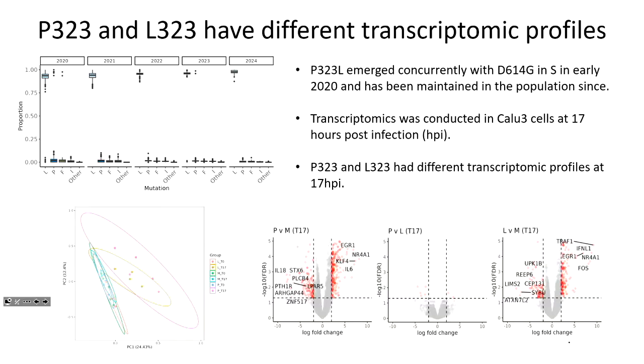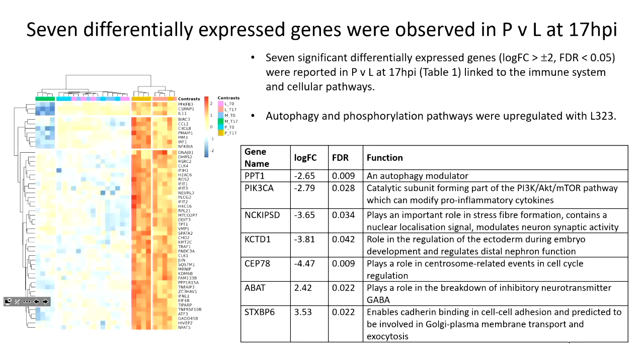We conducted transcriptomics in Calu-3 human lung cell lines, looked at 17 hours post-infection. We found that the transcriptomic profiles of the P and the L, which you can see in the pink and the yellow, are different to the time zero and mock, and that they also overlap. As you can see in the volcano plots, there's not that much difference between the P versus L at time 17, but there are some differentially expressed genes.